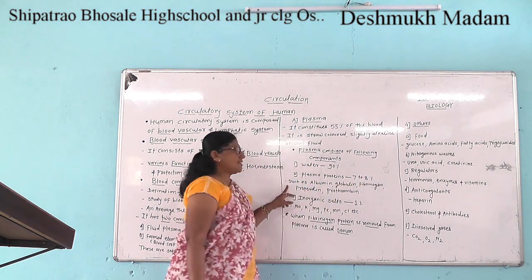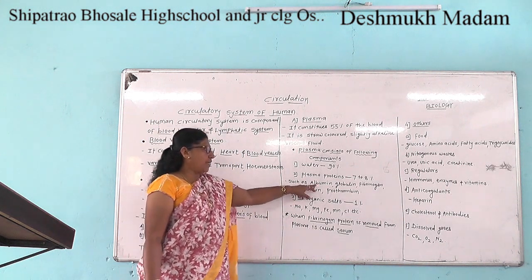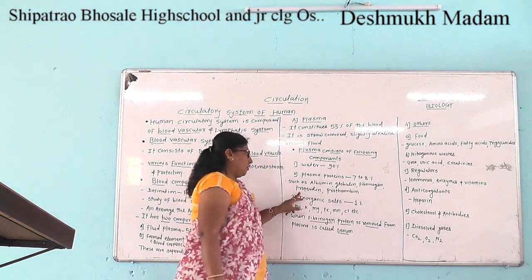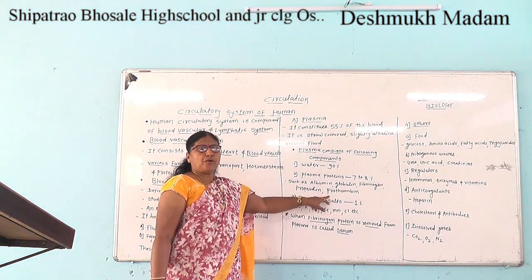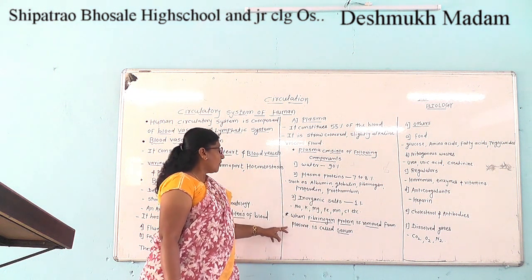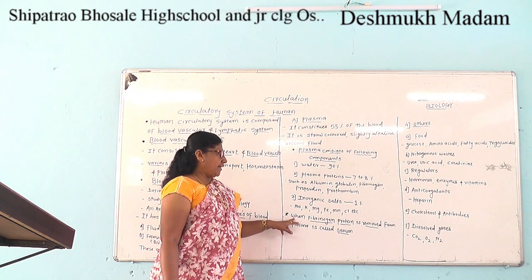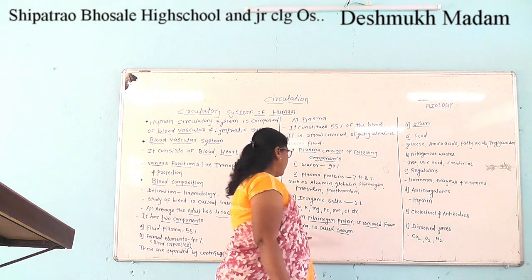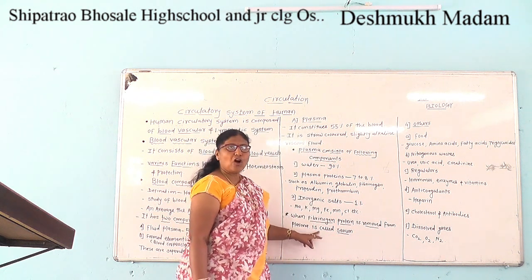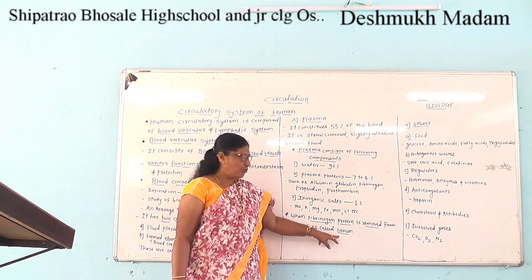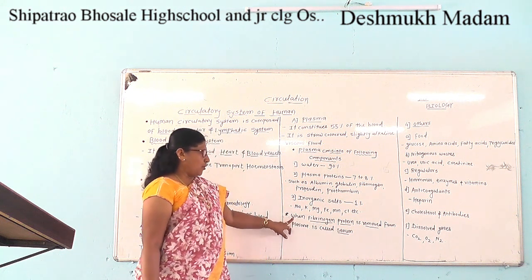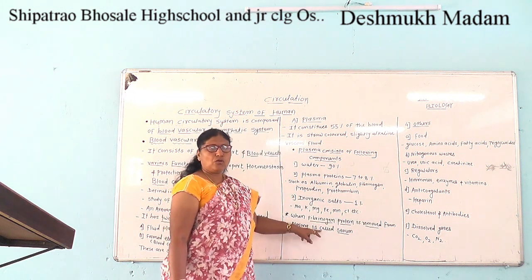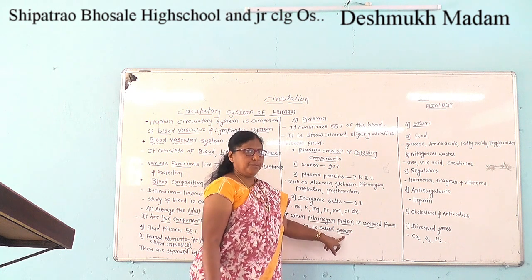The plasma proteins are albumin, globulin, fibrinogen, and prothrombin. What is serum? When the fibrinogen protein is removed from plasma, it is called serum.